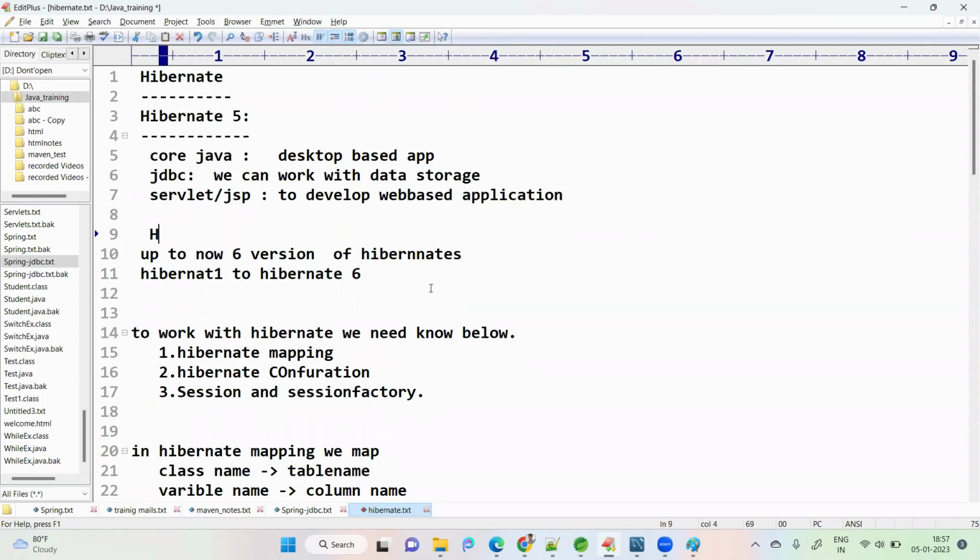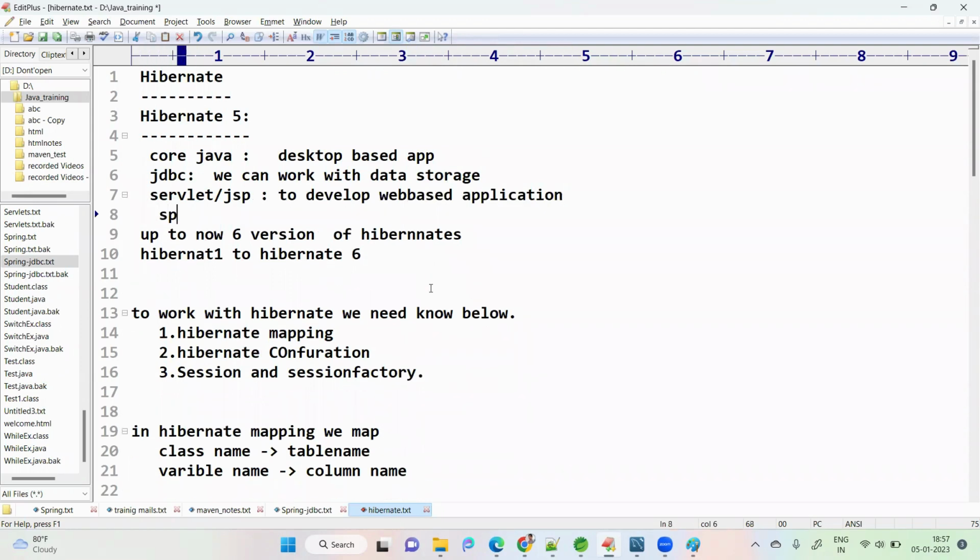Before that I told about Spring JDBC, right? Spring JDBC is to give database support for Spring applications.